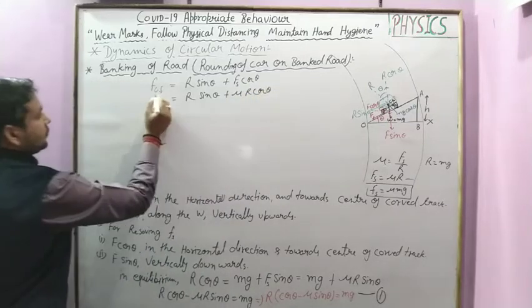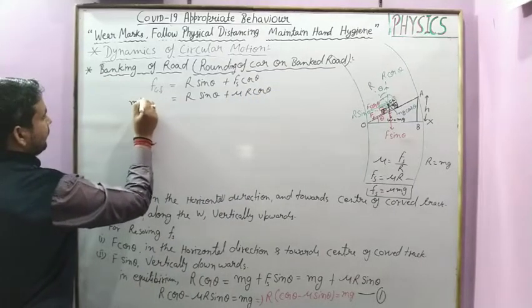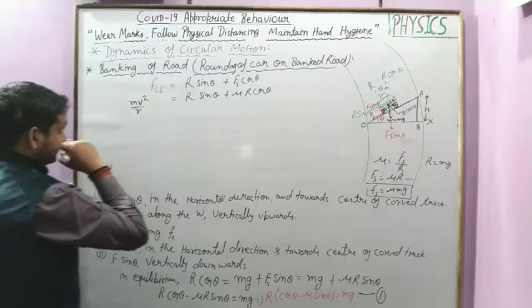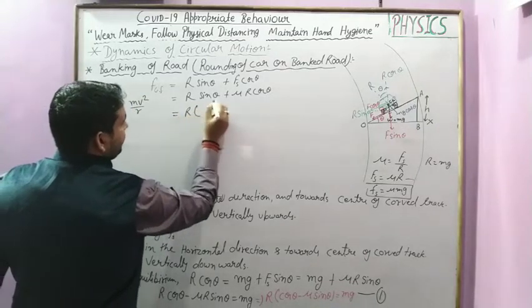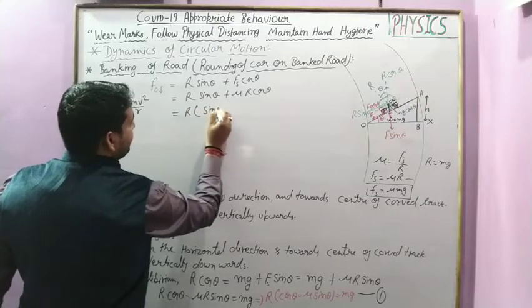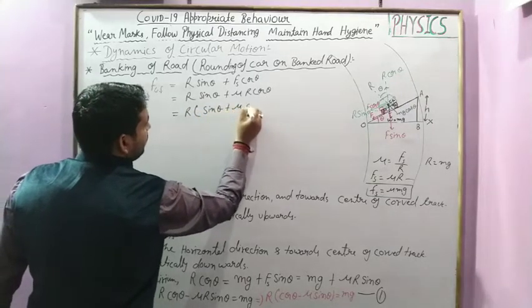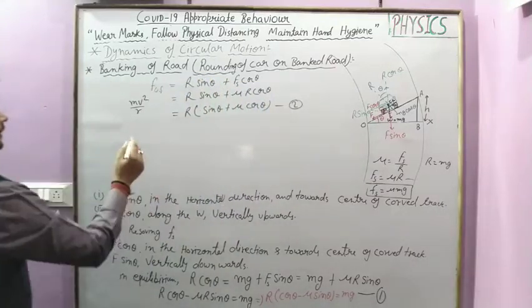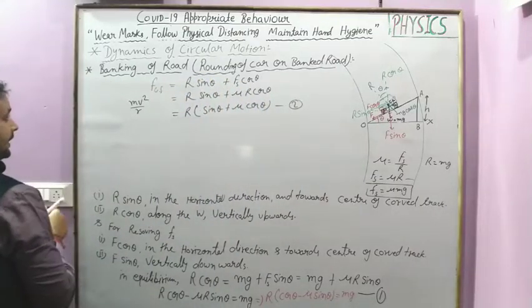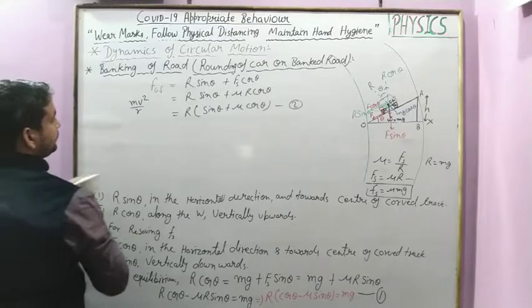Clear? Now this centripetal force is equal to mv square upon R. Then R is taken as common, we get R times sin theta plus mu cos theta. It is clear? This is our equation second.